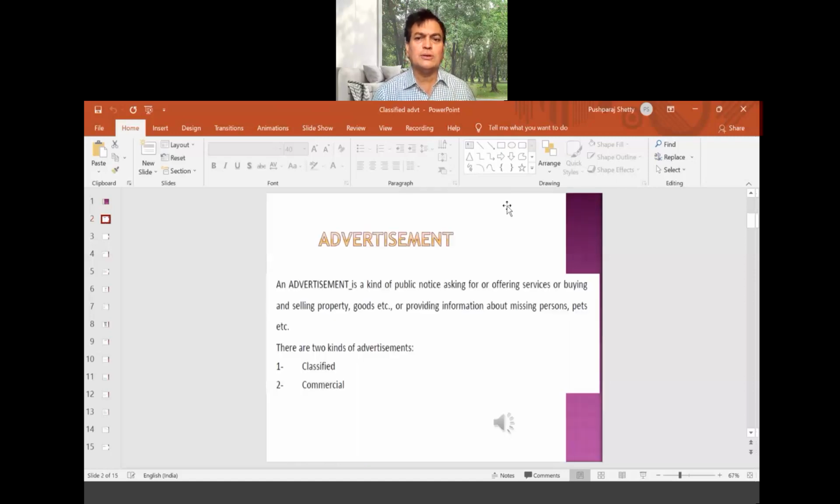Right. So here you can see, what is an advertisement? It is a kind of public notice asking for or offering services or buying and selling property, goods, etc. This time you have to see in detail, because these are the kind of questions which will appear. Like, what is an advertisement? Is it a public notice?